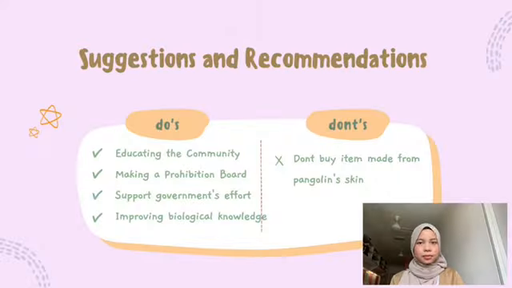That's all from me. Finally, suggestions and recommendations. The government can provide education for the community through campaigns and by making prohibition boards. The society also needs to support government efforts in order to protect pangolin species. Also, we can improve our biological knowledge about pangolins and make sure not to buy any items made from pangolin skins.